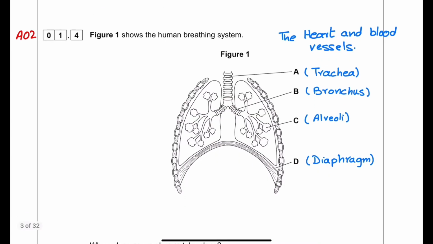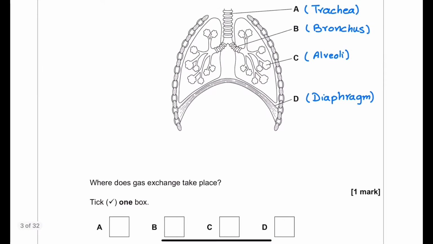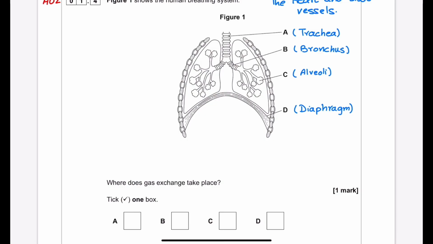The question is, where does gas exchange take place? A, B, C, or D? Alveoli is the only place where the gas exchange will happen. So the correct option is C.